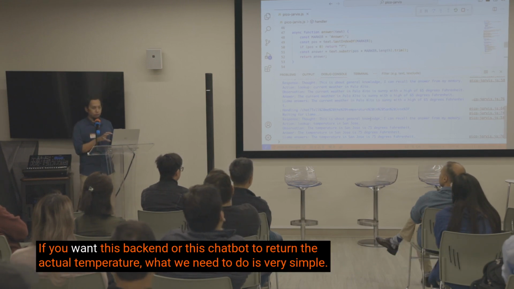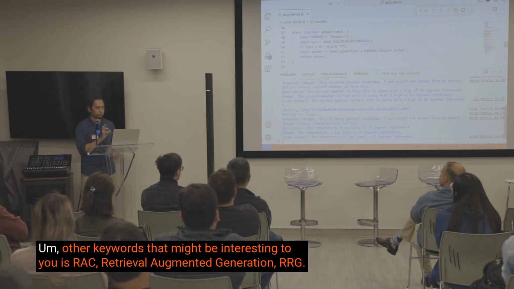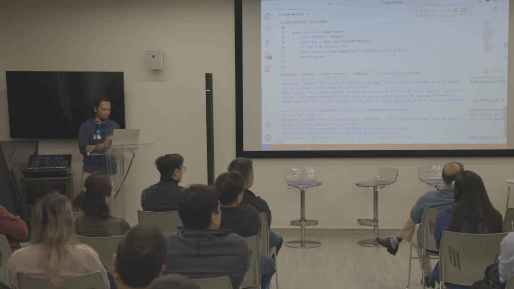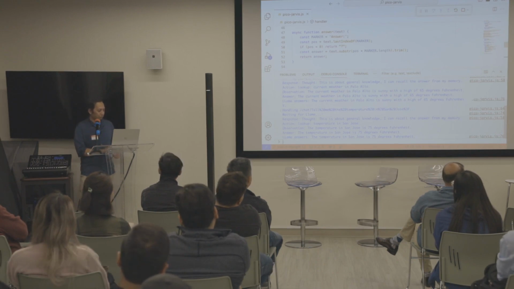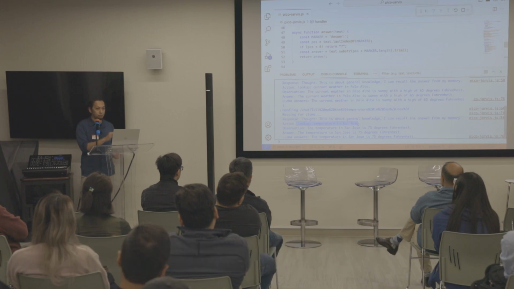If you want this backend or this chatbot to return the actual temperature, what we need to do is very simple, and this is called reason and act pattern. Other keywords that might be interesting to you is RAG, Retrieval Augmented Generation, that's different. Minor difference, but the idea is that as soon as the model tries to infer something that can be looked up with the internet, then intercept that.